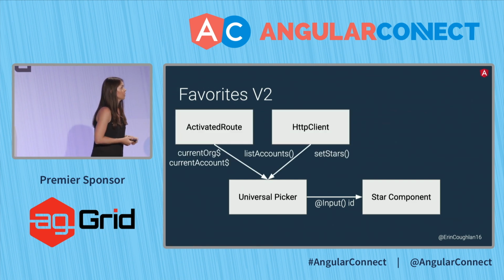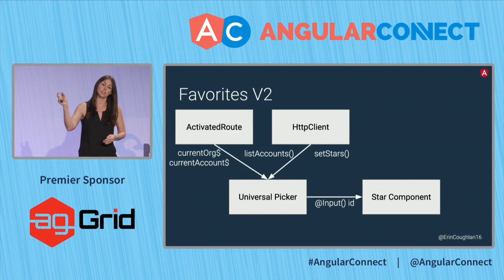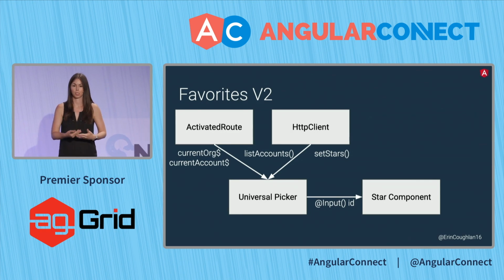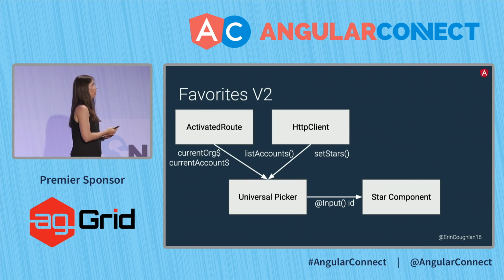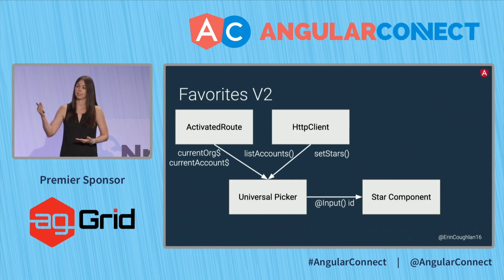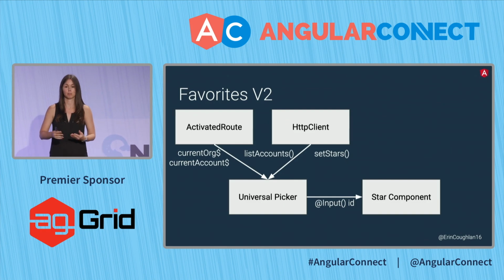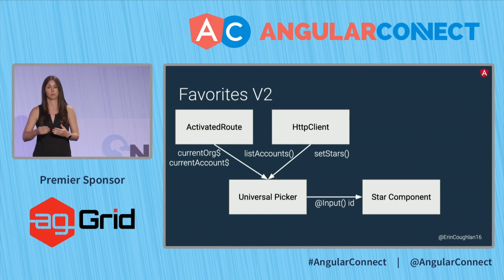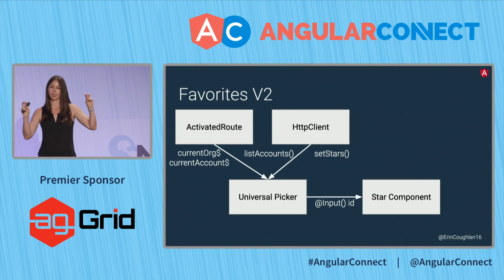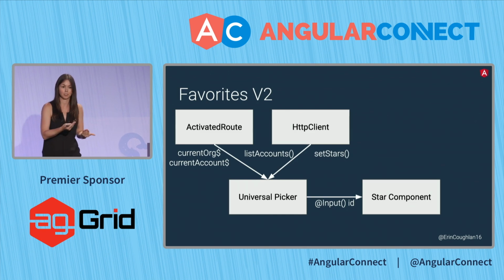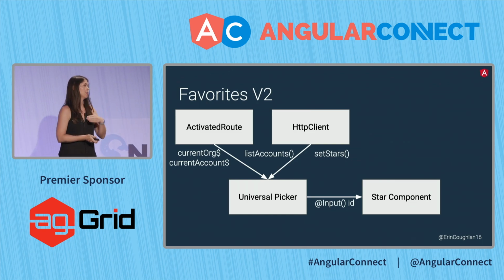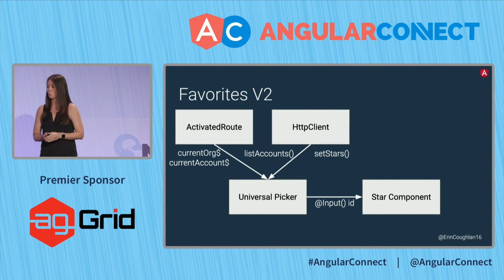The universal picker gets data from the route. I showed you the current org on here, where we're getting our current org ID and getting the data. We also have account IDs oftentimes coded in there, so whatever current account you're in, those are all coming from our route. And with that, we can list all of the accounts from the server and really combine this data. So we're taking our server data with the list of accounts, putting a checked value, which is a Boolean of current, essentially, on it, and then rendering all these stars.